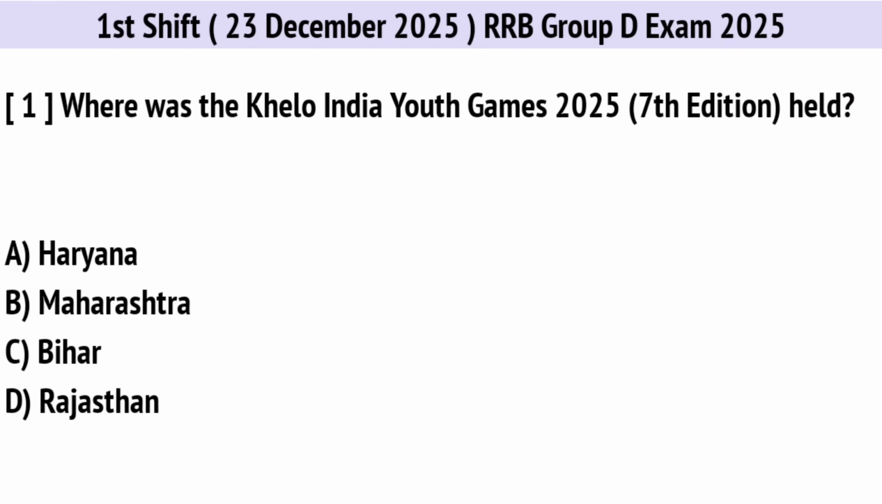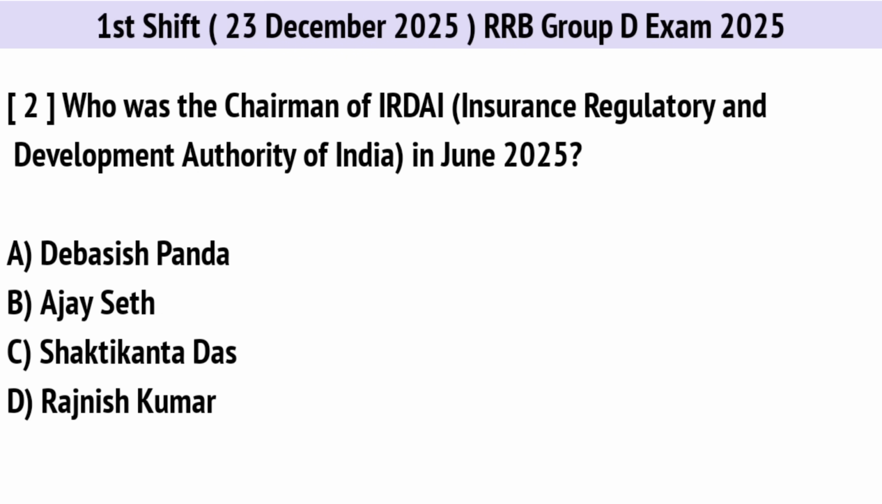Where was the Khelo India Youth Games 2025 held? Correct option is C. Bihar. Who was the chairman of Insurance Regulatory and Development Authority of India in June? Correct option is A. Debashish Panda.